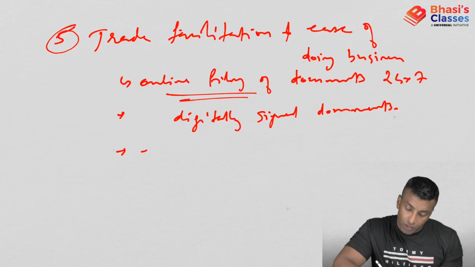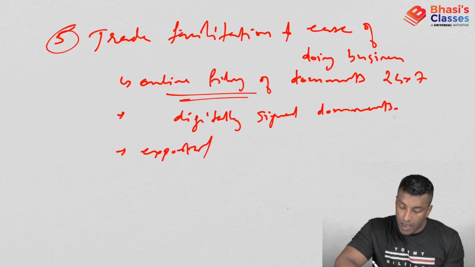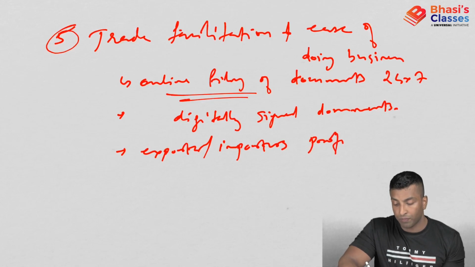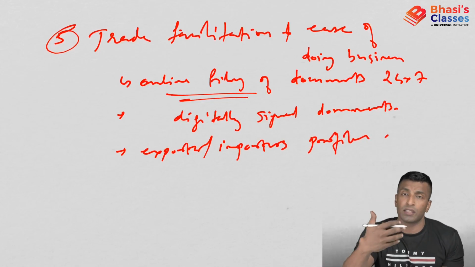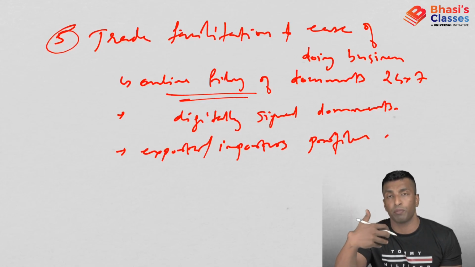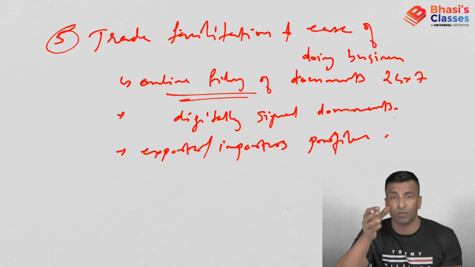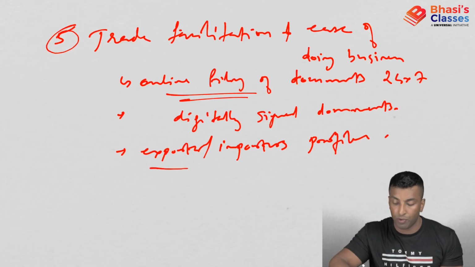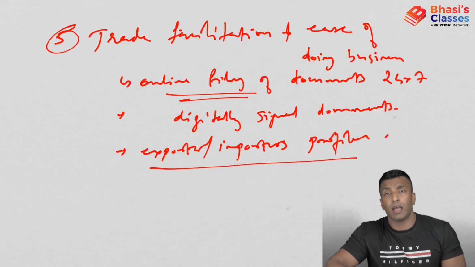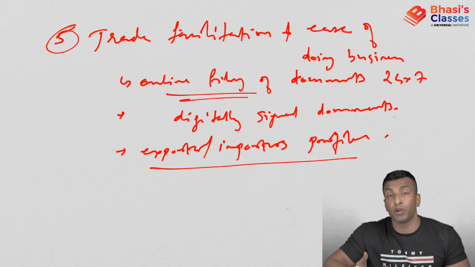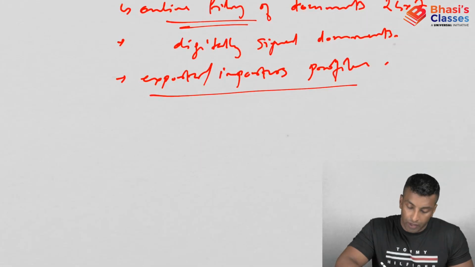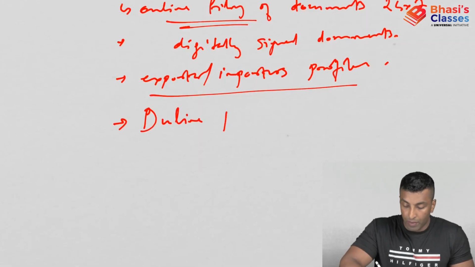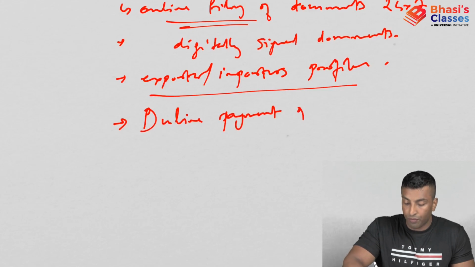Third point, the exporters and importers profile will be created. Okay, why is it done? Because otherwise every time when you export or import, you have to produce the same documents again and again. Okay, so some of the permanent documents, you can keep permanent once you create the profile. So exporters and importers profile will be created, which helps you from producing the documents again and again. Okay, next point, facility for online payment of fees.